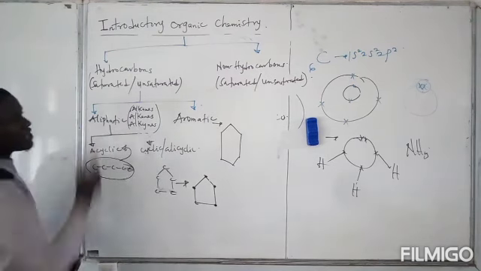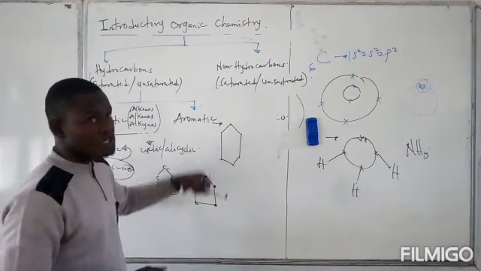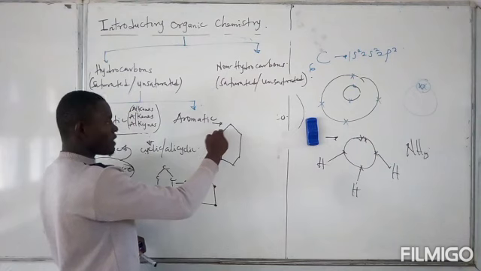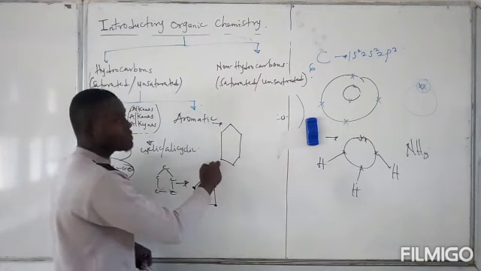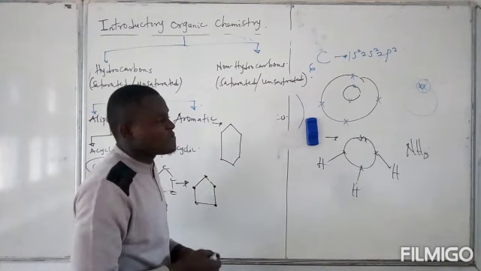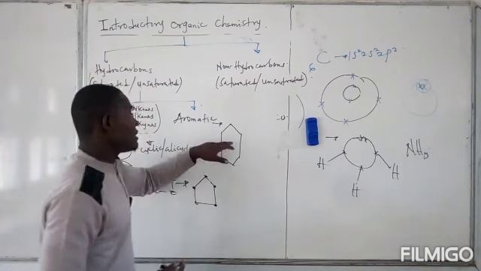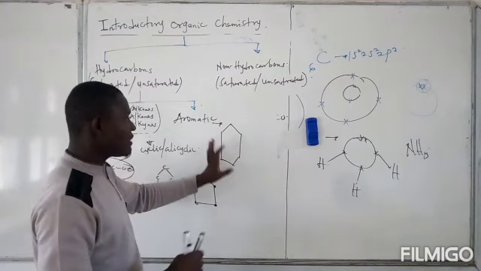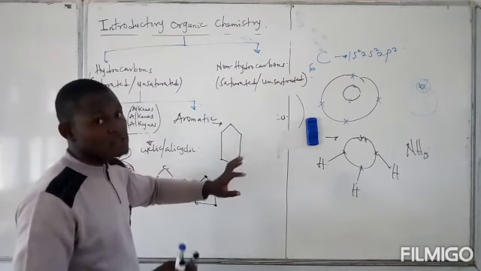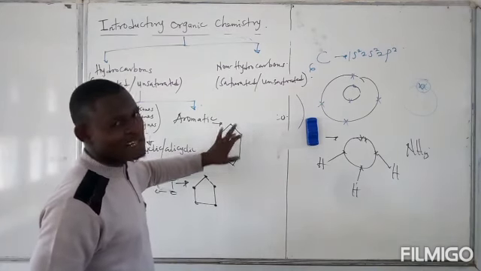Cyclic aliphatic hydrocarbon. Now, if I have something like this, having known that each of the joints represents carbon, you could count that we have 1, 2, 3, 4, 5, 6. We have 6 carbons in this compound present in a ring structure. From your polygons, you know 6 sides is called a hexagon. So this is hexane, but because it's in a cyclic form, we say it is what? Cyclohexane.